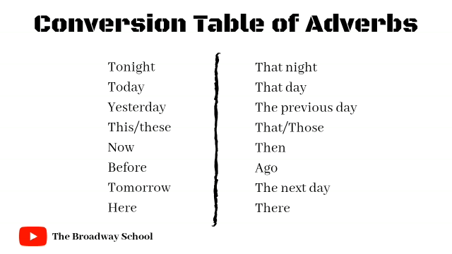Conversion table of adverbs. Tonight is changed into that night. Today is changed into that day. Yesterday is changed into the previous day. This or these is changed into that or those. Now is changed into then. Before is changed into ago. Tomorrow is changed into the next day. Here is changed into there.